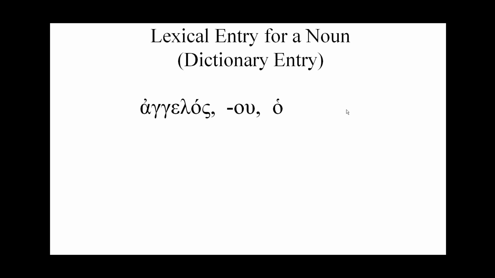You'll also get a definition and some other information, but right now we're interested in these first pieces of information that we get. So the first thing we see is the lexical form. And for a noun, that is the nominative singular form. So for angelos, this is the nominative singular. We've got that omicron sigma ending. The next piece of information that we see is the genitive ending. This is very important in finding declension, as we'll see in a few minutes. It can vary; there are various genitive endings. This is a very typical one for second declension.